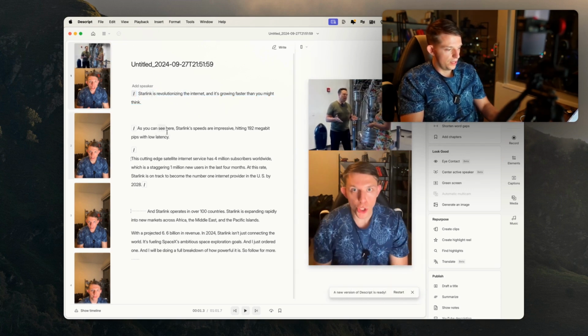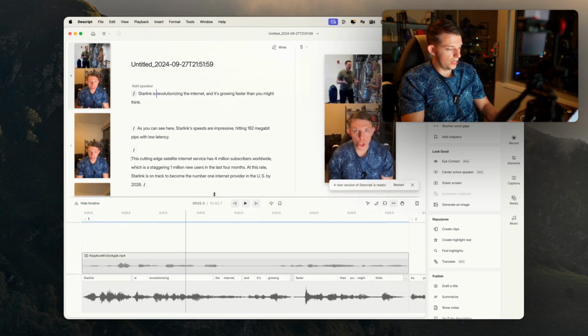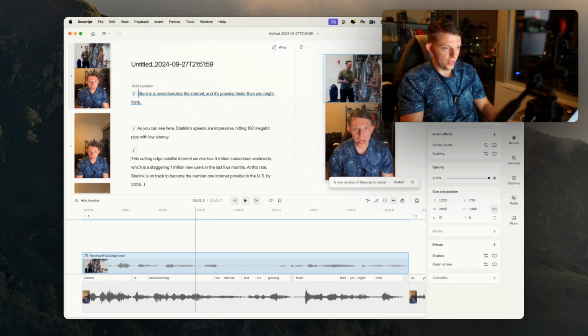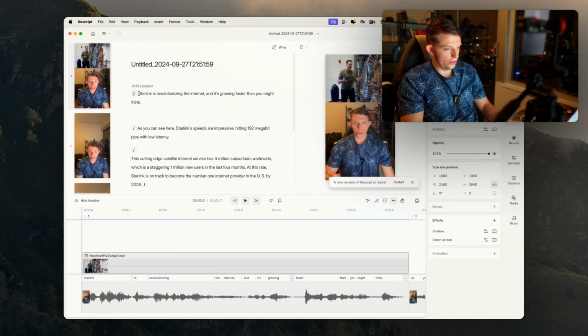Starlink is revolutionary. And so what we need to do is we need to make sure that it has no volume, and we should be able to come up to layers, I believe, layers. And we are going to make the audio of this 0. And so now this is what it looks like.